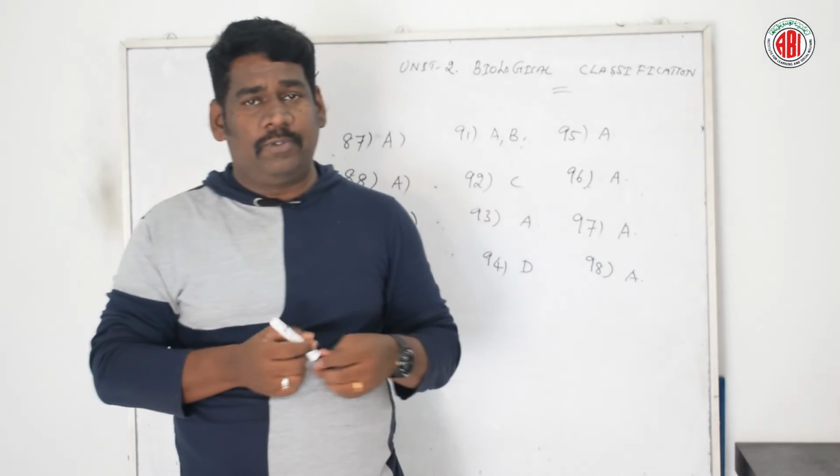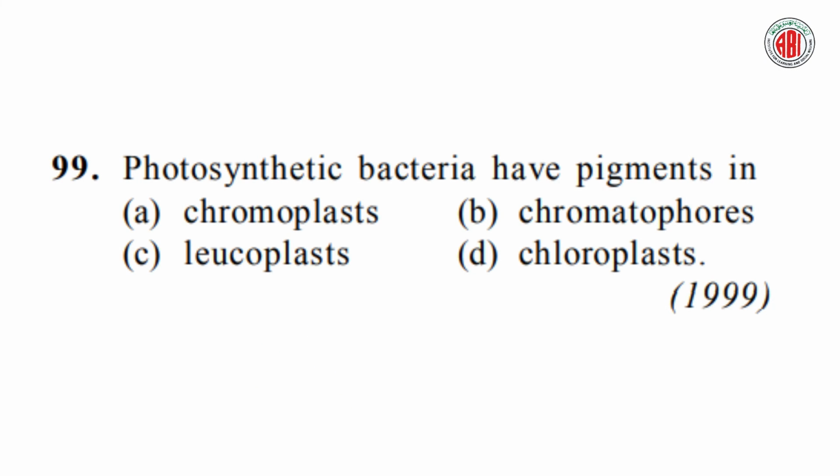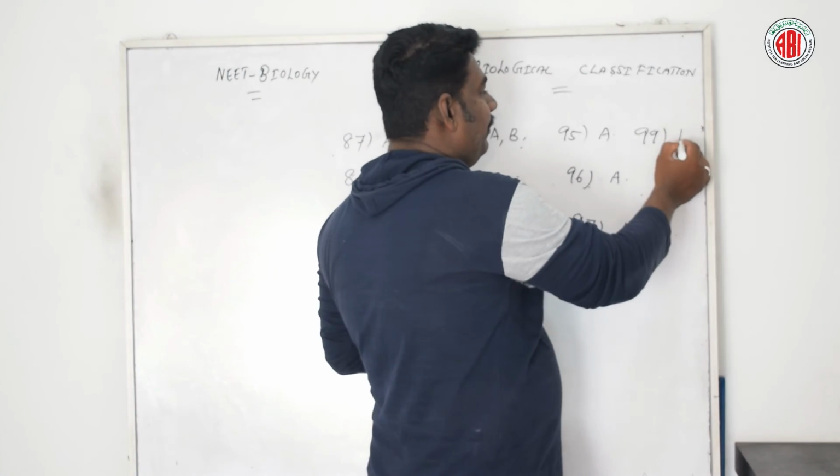Now let us talk about question number 99. Photosynthetic bacteria have pigments in, and here are four different options given. Let us see: chromoplast, leucoplast, chloroplast. Let us see the right answer for this question. According to this question, the right answer is option B.